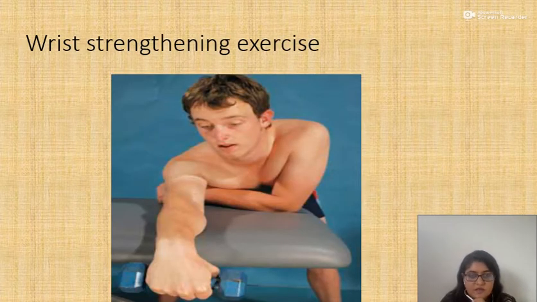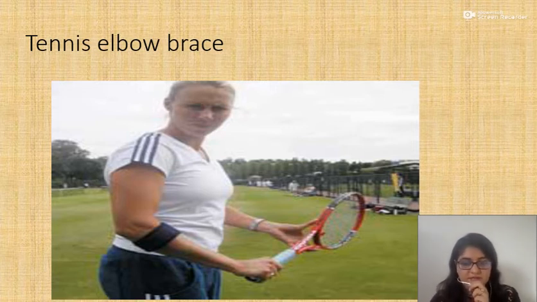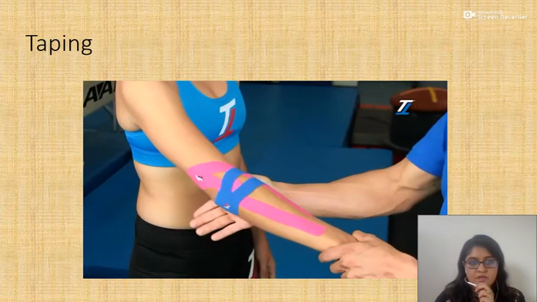Next, for wrist strengthening, that is wrist extensor strengthening, the wrist extension movement is done with the help of a dumbbell. Then a tennis elbow brace is given to the patient, especially while doing the activity or while playing. You can see the picture of the tennis elbow brace. Kinesio taping can be done over the lateral epicondyle.